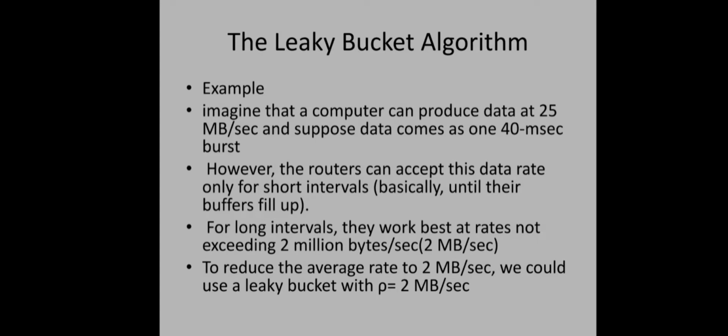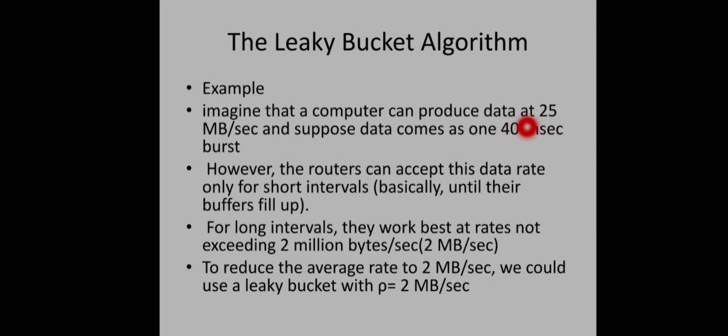So first let us take the example of the leaky bucket algorithm. Here we have a scenario where a computer can produce data at a rate of 25 megabytes per second, and suppose data comes as a 40 millisecond burst. So this is the situation from the sending machine.